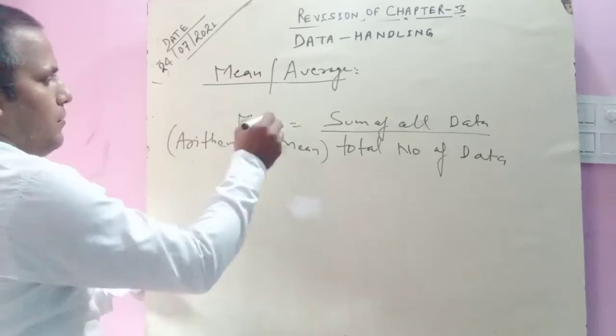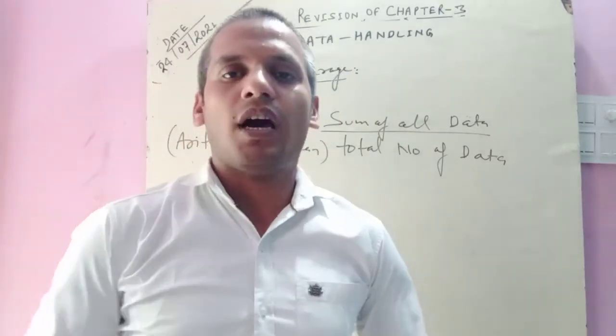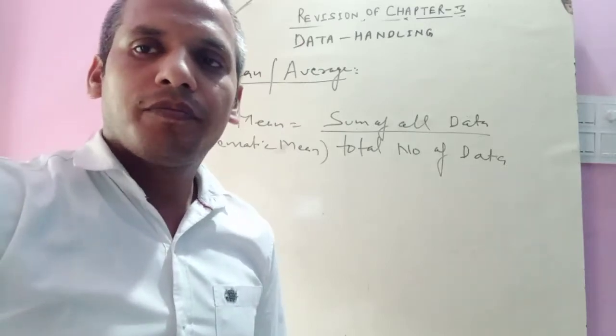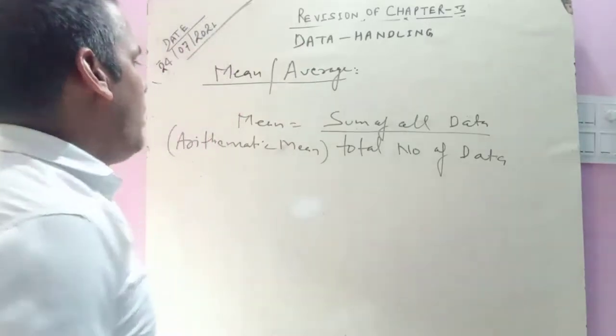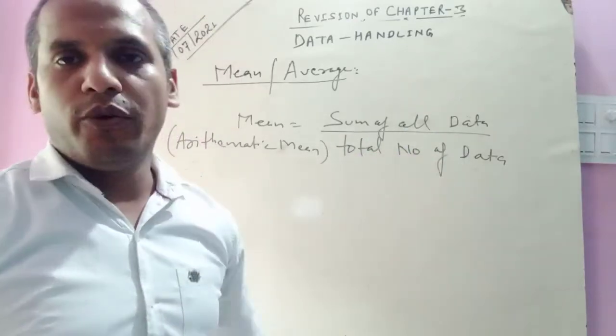Okay. When a question says find the mean, it means arithmetic mean or average. These are the same. The mean is the sum of all data upon the total number of data, or sum of all records upon the total number of records.